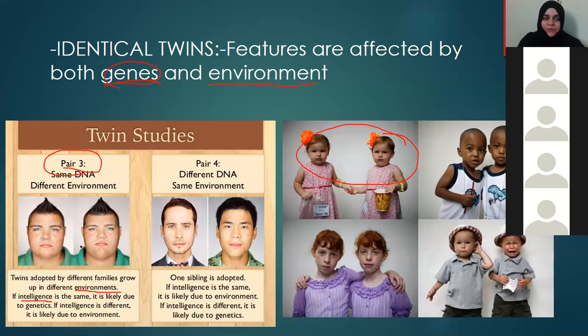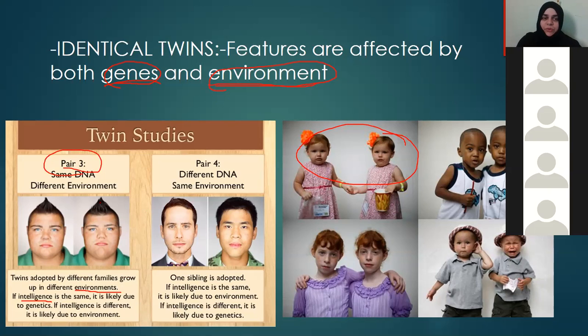And if the intelligence is different, then environment is playing a role, because both are identical, they should have identical inheritance also. But because they are living in different environments, they have developed different intelligence. That means intelligence is not inherited by them. This is because of the influence of environment.